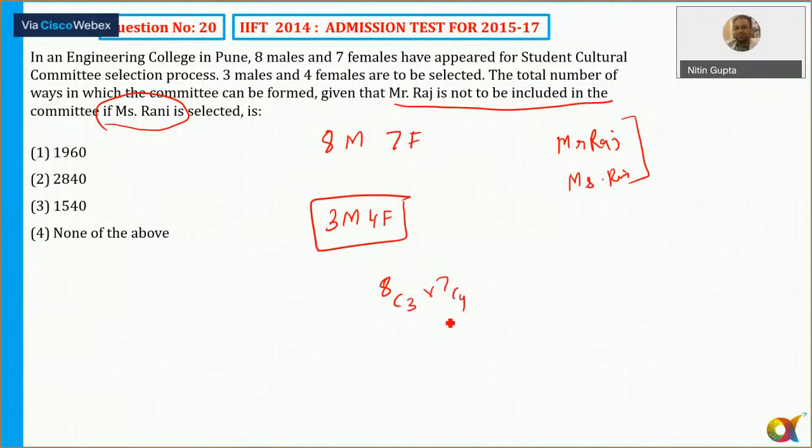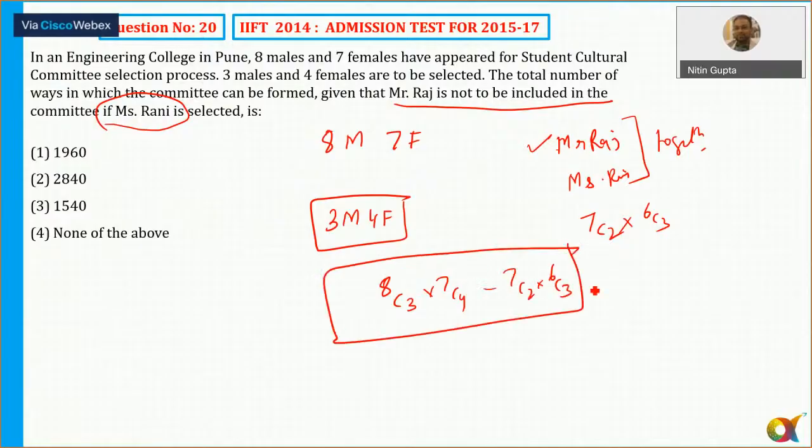Okay. Now Raj and Rani, they can't be together. So first of all, calculate in how many of the cases they get together. If these two are together, then I need to select 2 more males from the remaining, and from the remaining 6 females, select 3 females. Raj and Rani together in this. Solve this, you'll get the answer, which is option number 3.